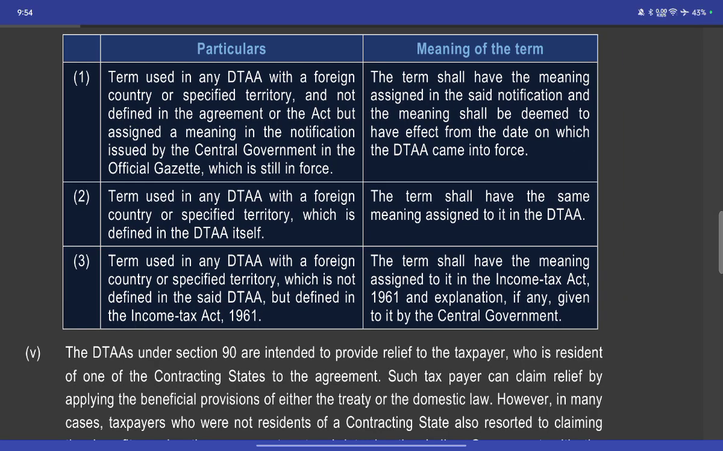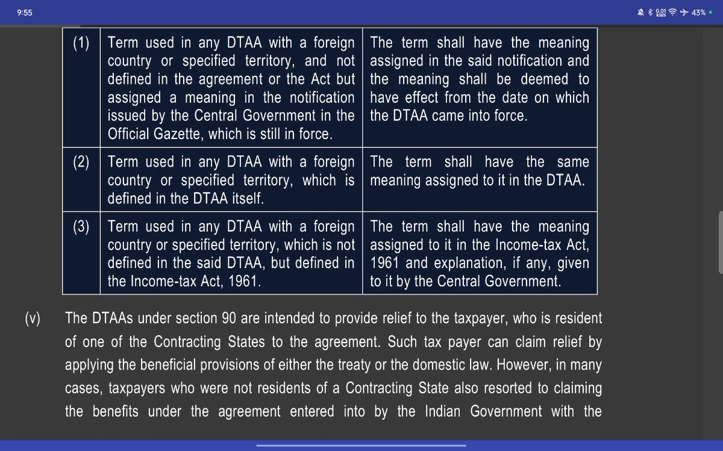A term used in the DTA with a foreign country or specific territory that is not defined in the agreement or the Act, but is assigned a meaning by a notification issued by the central government in the official gazette, which is still in force, shall have the meaning assigned to it by the notification, and that meaning shall be deemed to have effect from the date the DTA came into effect in the official gazette.